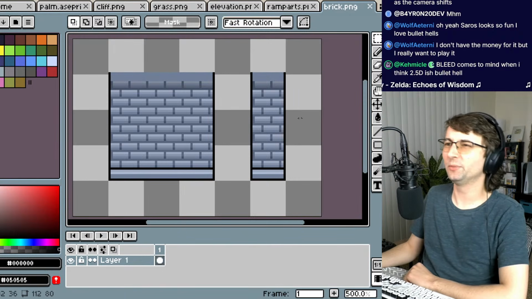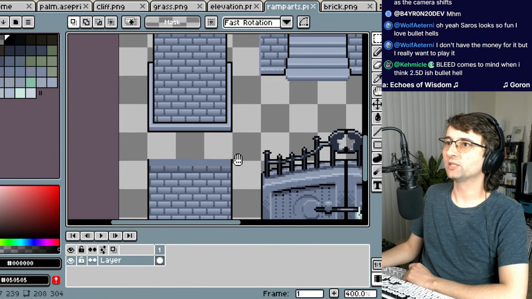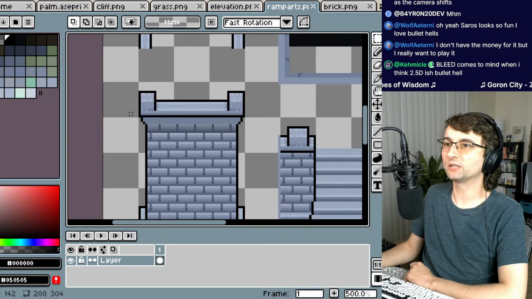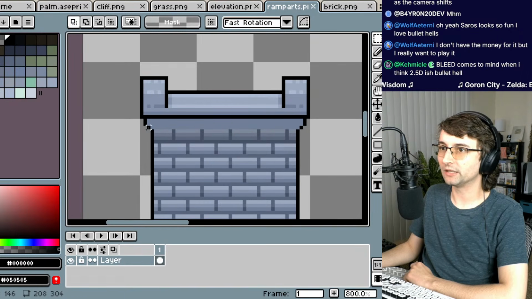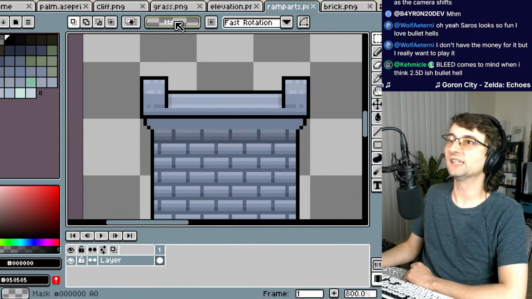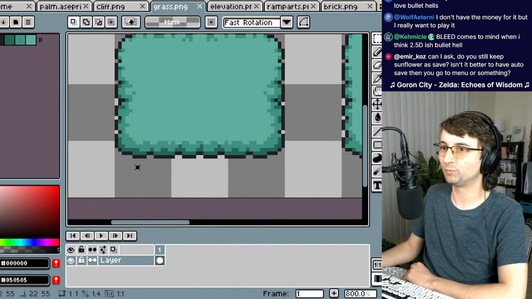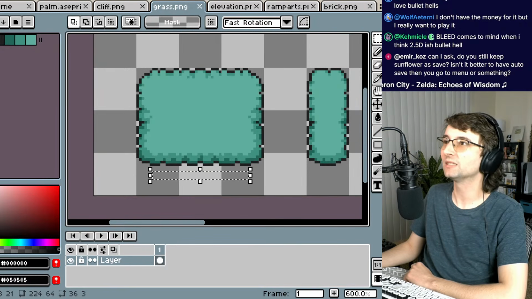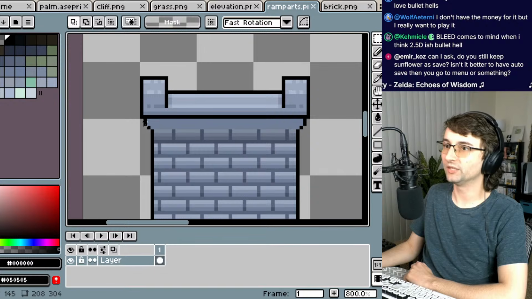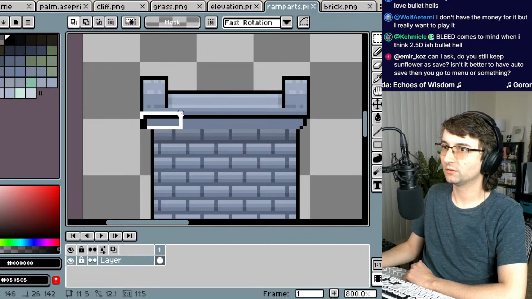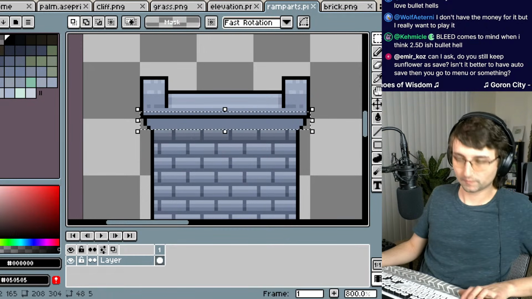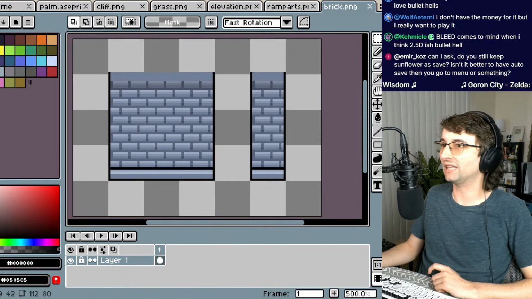Bleed comes to mind. I'm not familiar with that one. Now I need to decide how I want the top of this to look. I think I'm going to use this as the lip. Because that's how these tile sets work, I have a lip. I call this the lip of the tile set, because it goes into this bottom tile set a little bit. I'm going to do that here, too, where this is going to act as the lip. Like this. I'm not going to include the ramparts yet. I think I'm going to make that a separate object.